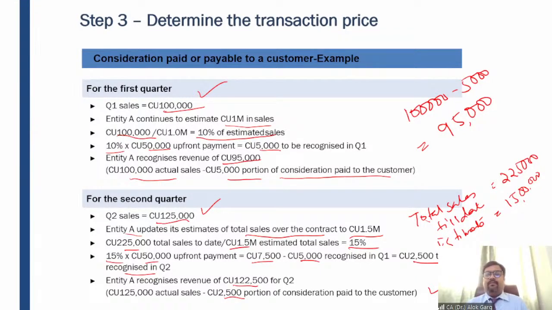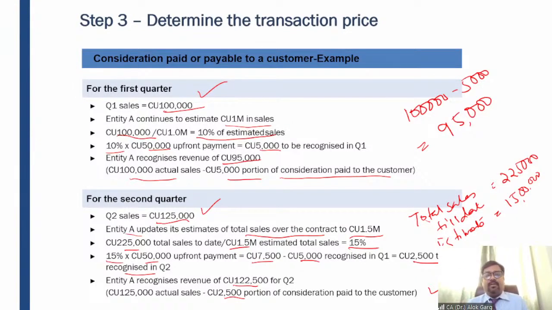So what I have done: if the payment is not for distinct goods and services, then you have to reduce the transaction price, that is, reduce the revenue, by the consideration payable to a customer. Although you are paying it upfront, the revenue is not going to be reduced upfront. You are paying the customer, and the customer will pay you later on. So this upfront payment has to be spread and reduced from the transaction price in the proportion of the revenue or sales.